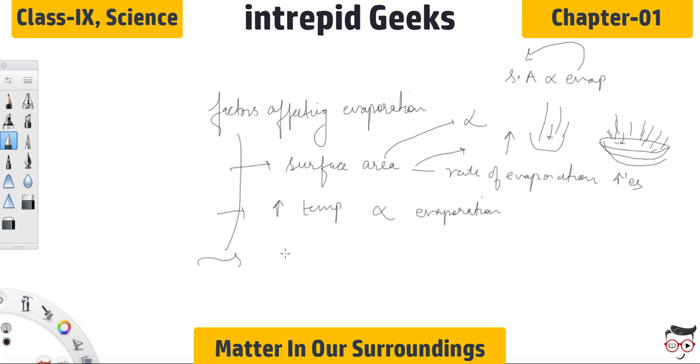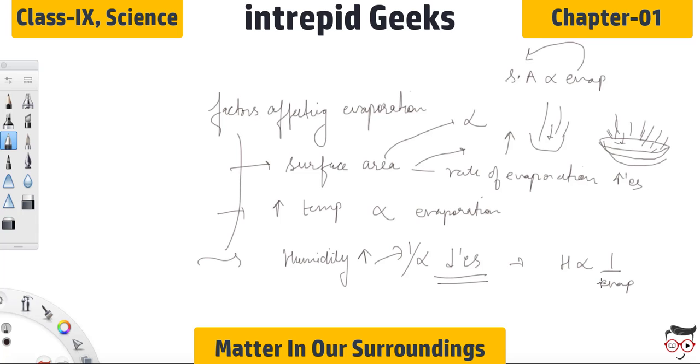Now what happens when humidity is increased? You might have noticed that during rainy seasons, the clothes take more time to dry up. Why? Because the humidity in the atmosphere is very high. So the atmosphere already contains droplets of water in it. Therefore, the amount of water in air is already high and the rate of evaporation decreases. So humidity increases, rate of evaporation decreases. Humidity is inversely proportional to evaporation.